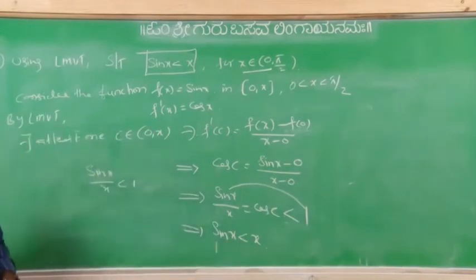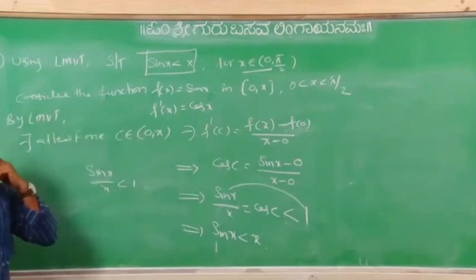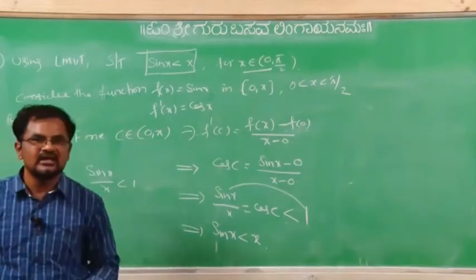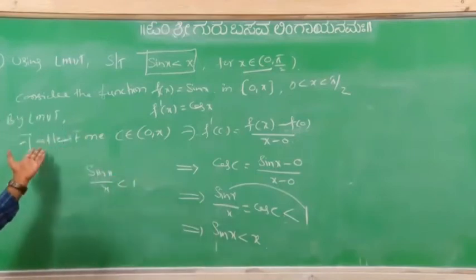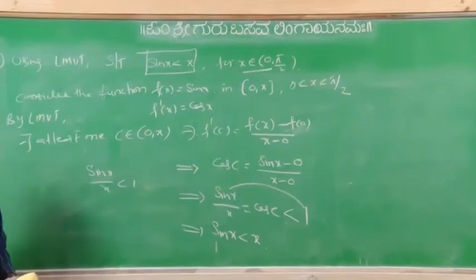So for that, what do you consider? First, the function we have to take. We have to select the function. After that we have to verify Lagrange's mean value theorem: it is continuous in that interval, differentiable or not. Then there exists what? By Lagrange's mean value theorem we have to apply this condition, right? Next.